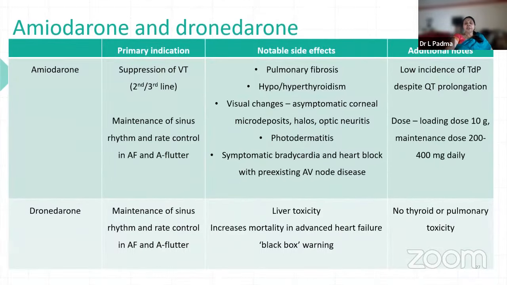So I think I have told you all the things here. But you have to really remember more than the use. You have to remember side effects. It causes pulmonary side effects: pulmonary fibrosis, hypothyroidism, visual corneal deposits, optic neuritis, then bradycardia, heart block, and then sometimes even QT prolongation.